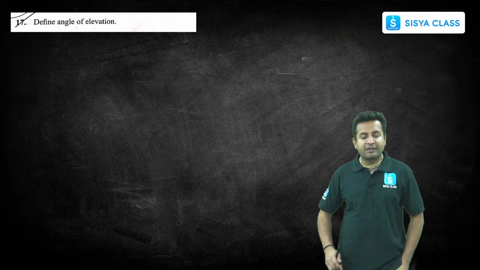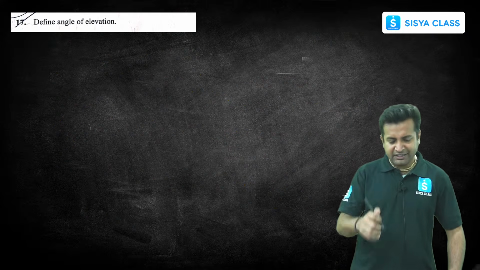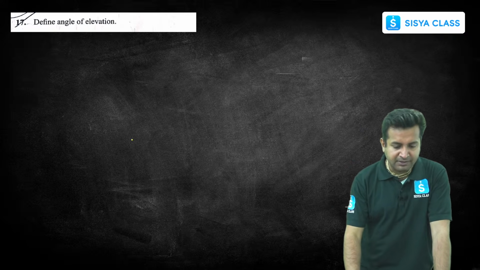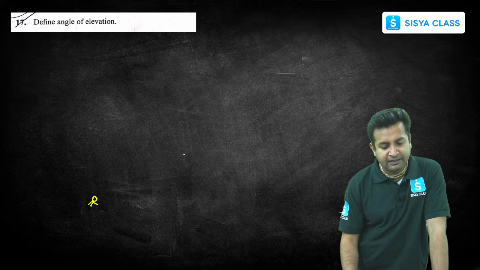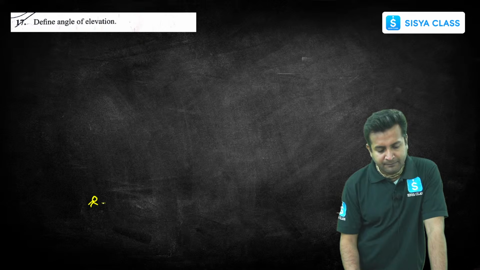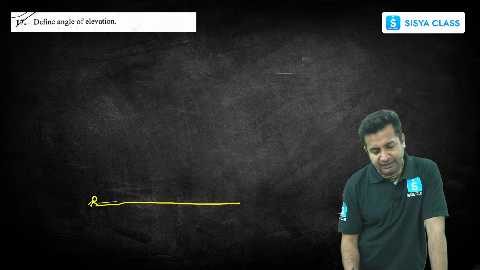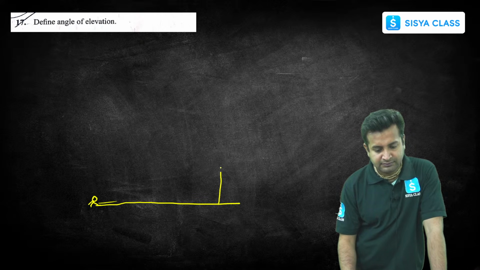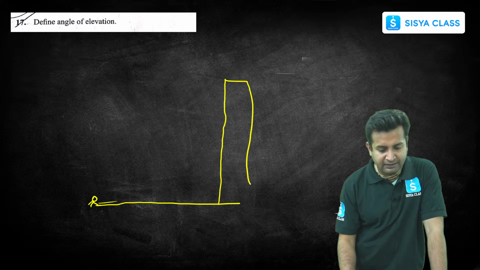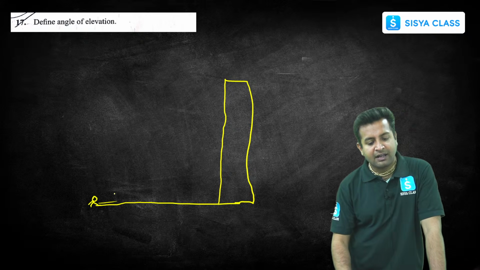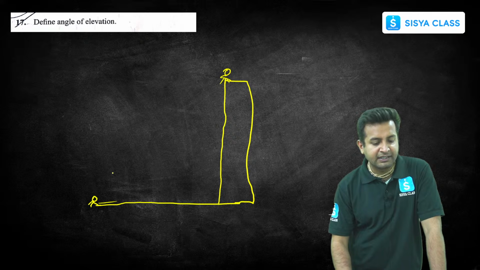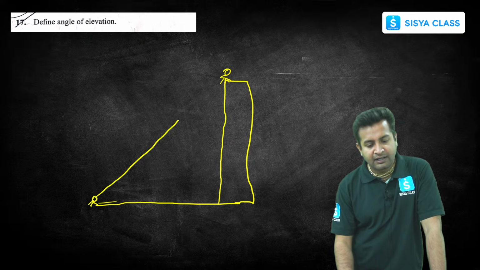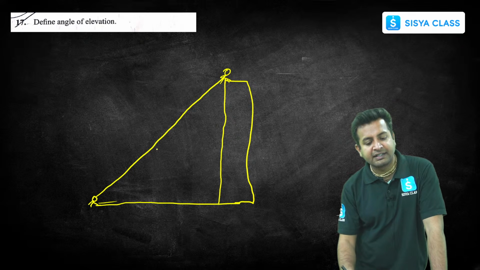Define angle of elevation. Very, very simple. So for example, you are standing here, and there is a very tall building. Now, you are looking at a person who is standing here.